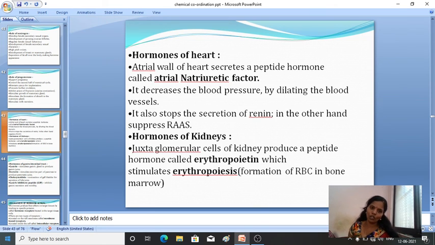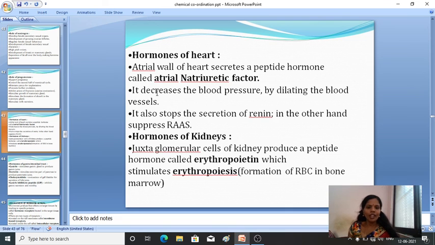So first, hormones of the heart. Here, the atrial wall of the heart secretes a peptide hormone which is called atrial natriuretic factor. What will this do? It will decrease the blood pressure by dilating the blood vessels. It will help in decreasing the blood pressure, and it also suppresses the RAAS. It will suppress the secretion of renin.